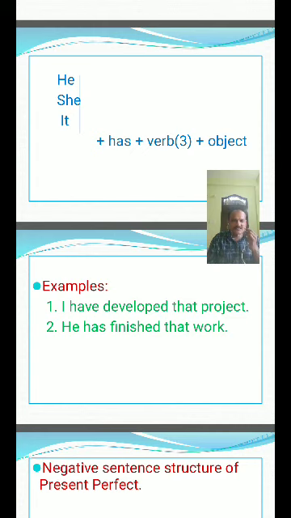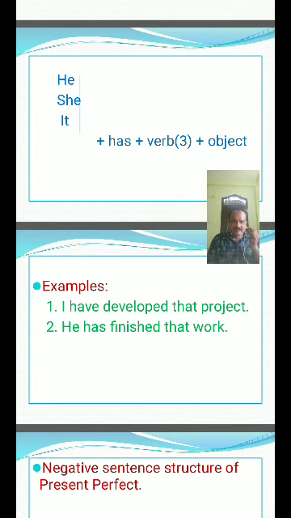I have supported that party. You have supported that party. We have supported that party. They have supported that party. He has supported that party.